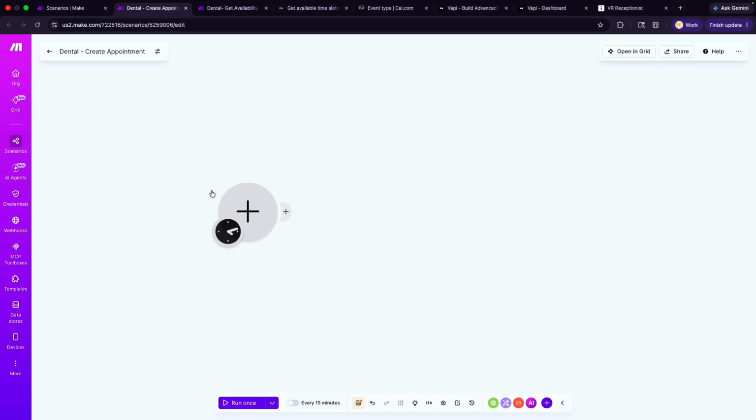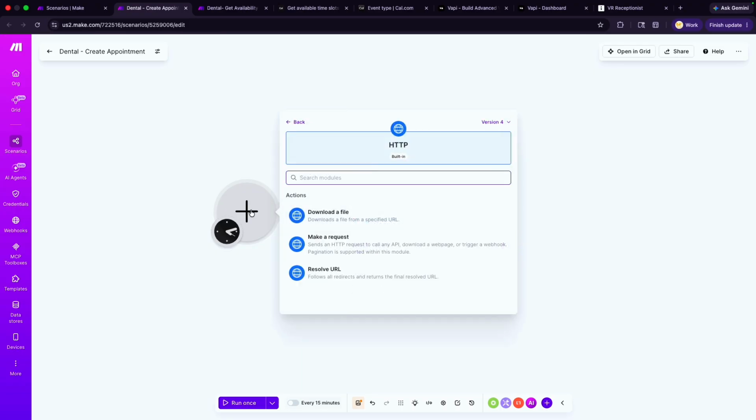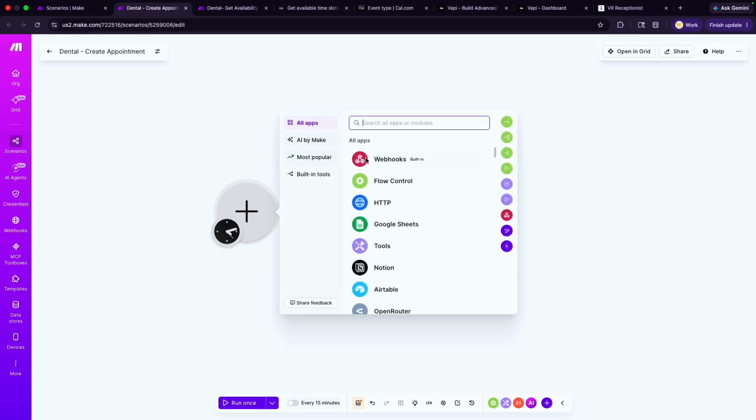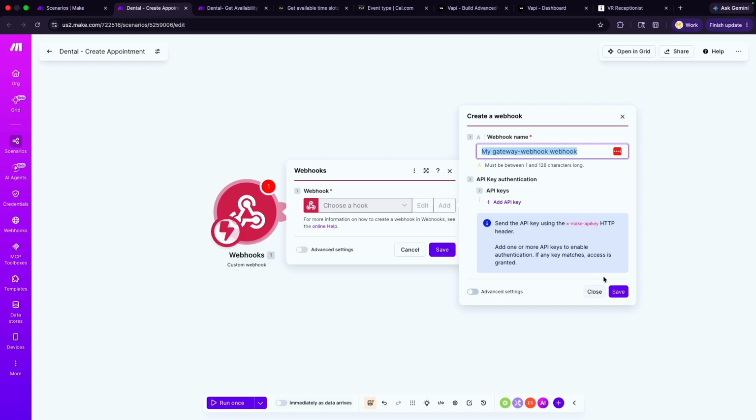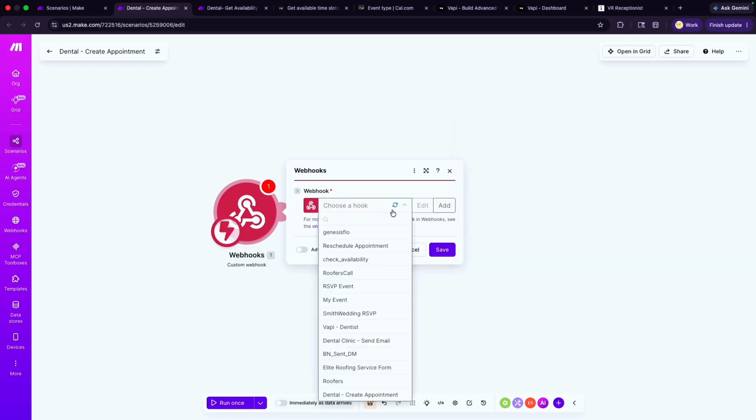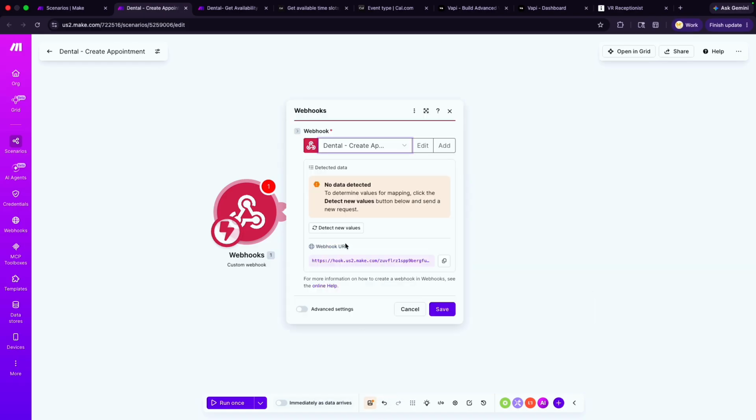So for that, we will start off with our webhook again. So for this, we need a webhook. All right, webhook, and we're doing a custom webhook. And we'll go ahead and say, I already have one created. I call it dental, create appointment. So we're going to use that.